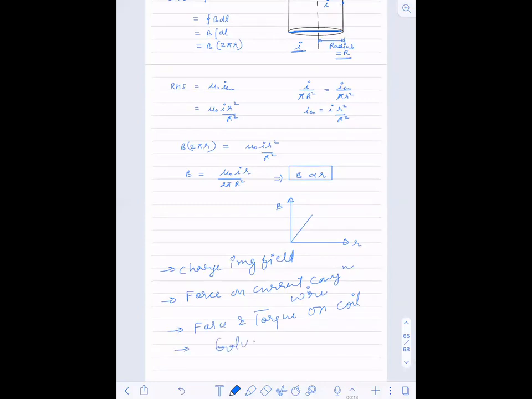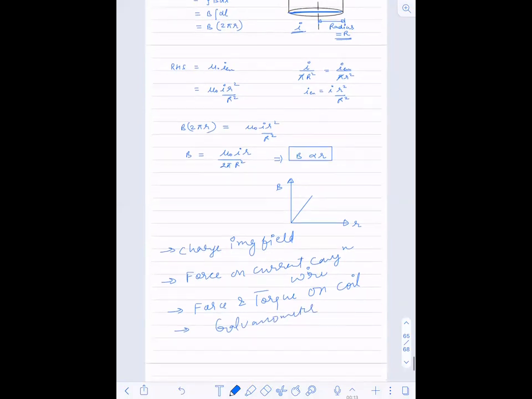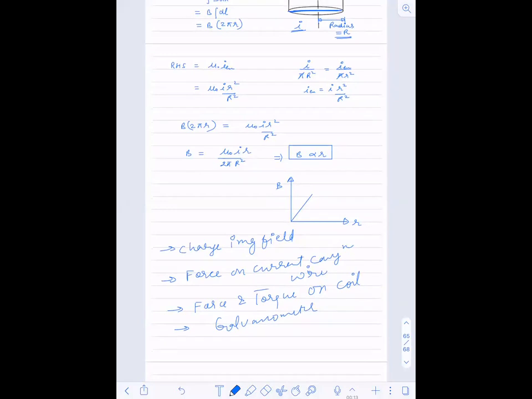Then galvanometer. And here cyclotron will also be there. So these are the portions: charge in magnetic field, force on current carrying wire,